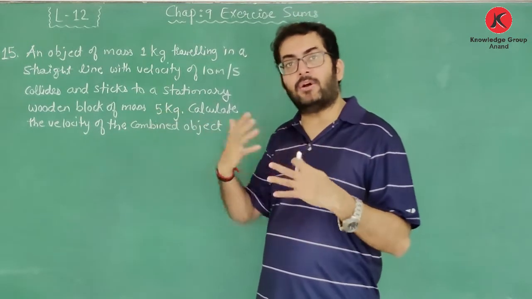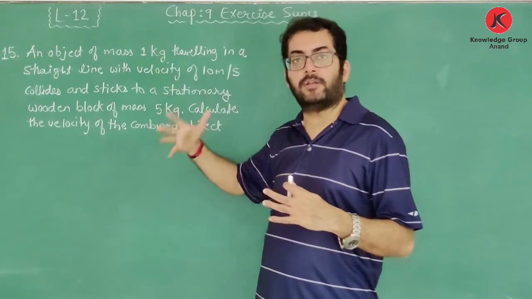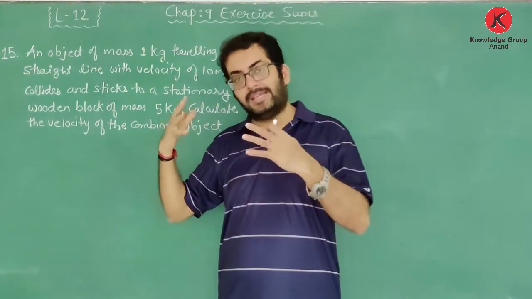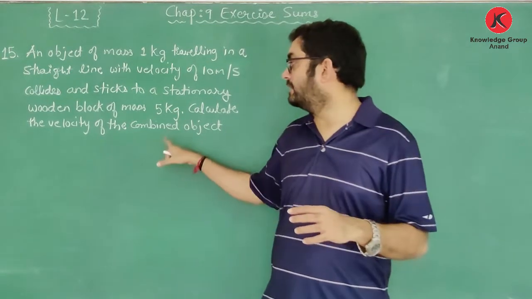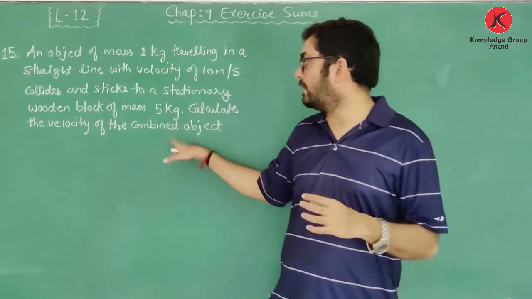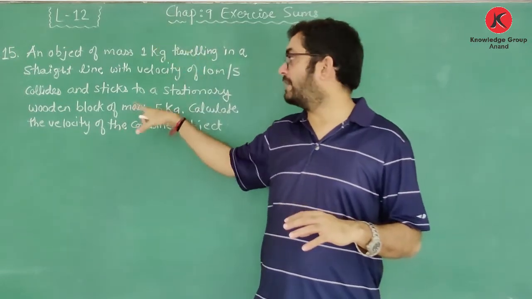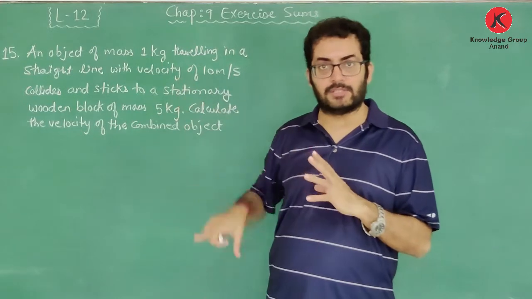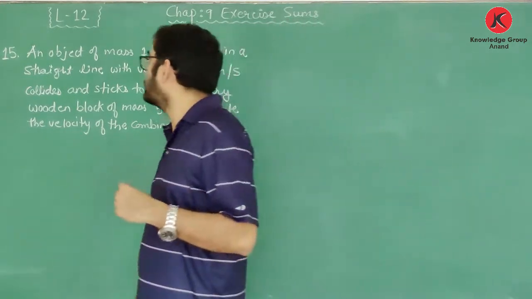तो ये जो combined object हुआ जिसमें ये 1 kg का object भी होगा और ये 5 kg का wooden block भी होगा, both of them in the combined form will travel with a certain velocity. We need to find the value of the velocity of that combined object which contains the object as well as the wooden block of mass 5 kg. Okay, so first of all let us write down the things that are given in the question.